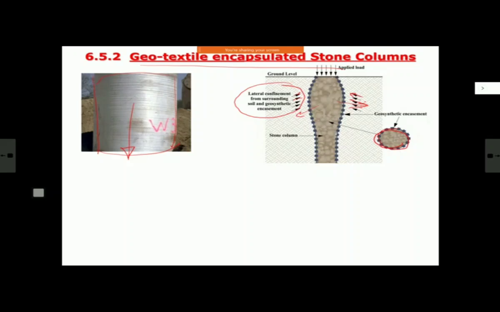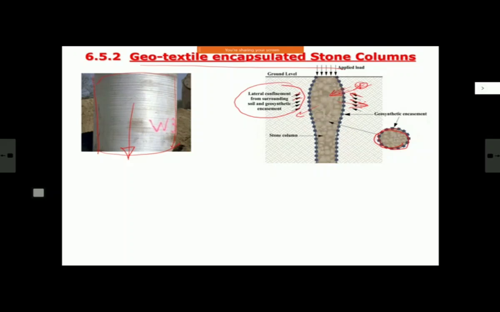Second thing that happens is, if you are using a properly designed non-woven geotextile, it prevents entry of fine particles into the stone and prevents its fouling. So life will be very, very long. Life means, as a column it will stand, but it will keep on giving the consolidation function also for a longer period. Your pores between the stones will not get fouled by this fine grained material. So these are 2-3 major advantages of using a geotextile encapsulated or geosynthetic encapsulated stone column.